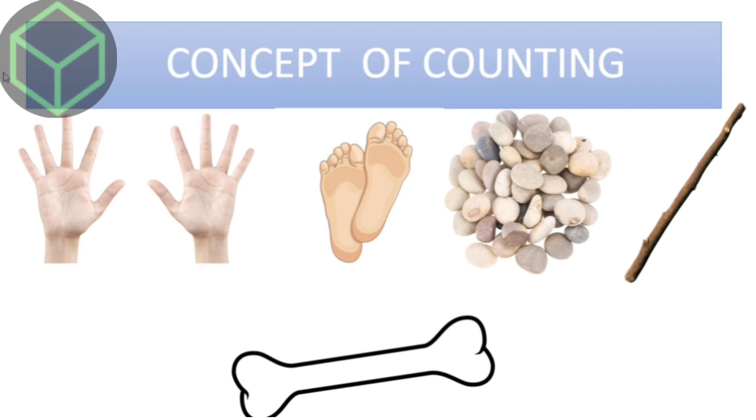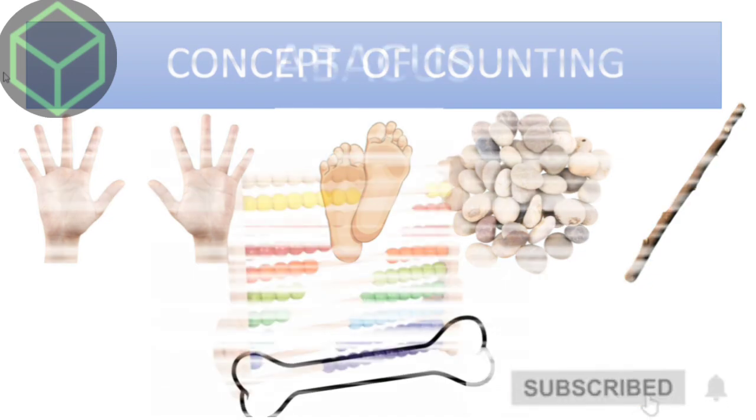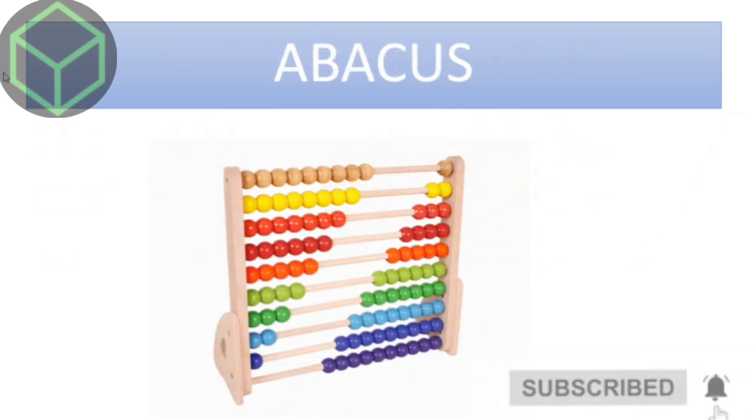So people became more conscious and started thinking of some kind of device which could make their task easier. So the first calculating device, the abacus, evolved. The abacus was the first calculating device, invented about 5,000 years ago by the Chinese.